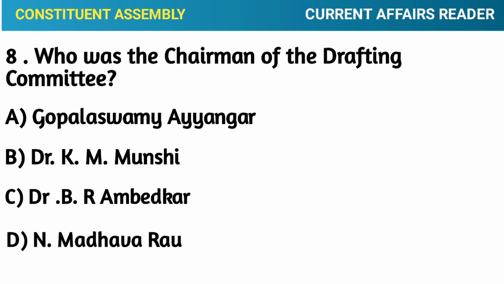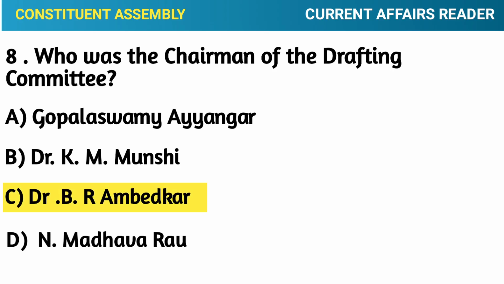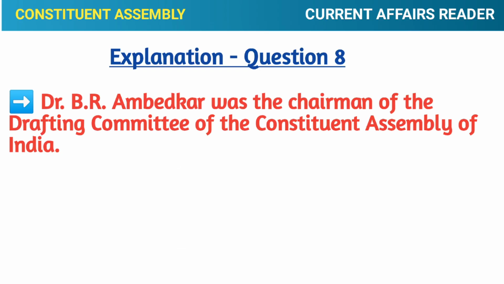Question number 8. Who was the chairman of the drafting committee? Option A, Gopalaswamy Iyengar. Option B, K. M. Munshi. Option C, Dr. B. R. Ambedkar. Option D, N. Madhava Rao. Correct answer. Option C, Dr. B. R. Ambedkar. Explanation. Dr. B. R. Ambedkar was the chairman of the drafting committee of the Constituent Assembly of India.